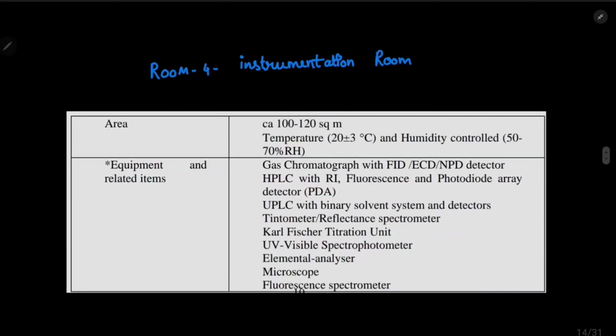This room is much more different from all other rooms, and we will see the room in detail later on. I will show you the outline of the room so that you can understand it much better. So let's discuss some important points here. So first point is the room size. It is the biggest room out of all, 100 to 120 square meter. Okay, and the temperature is not 20 plus or minus 2, it is 20 plus or minus 3 here, not 2, 3, and the humidity is same, 50 to 70.